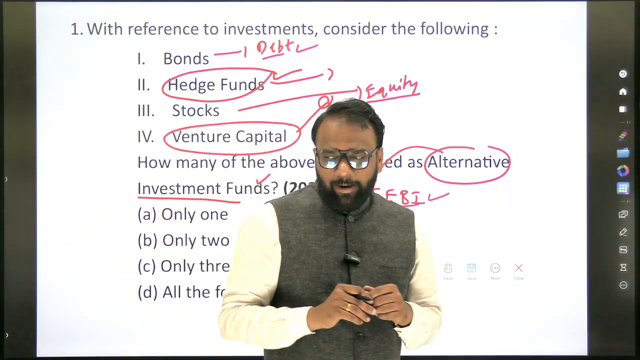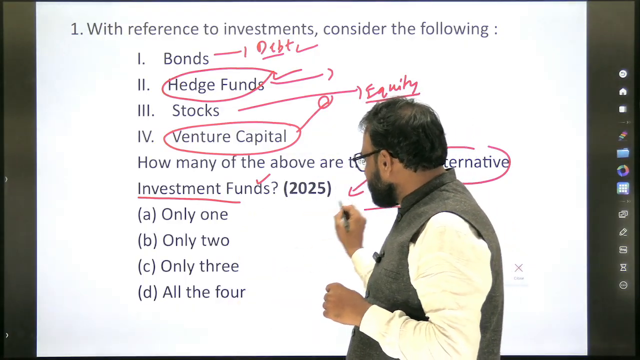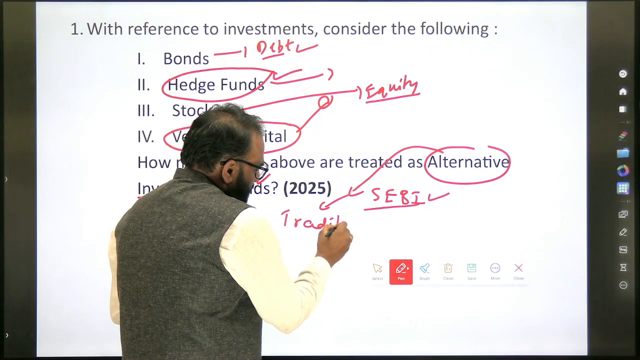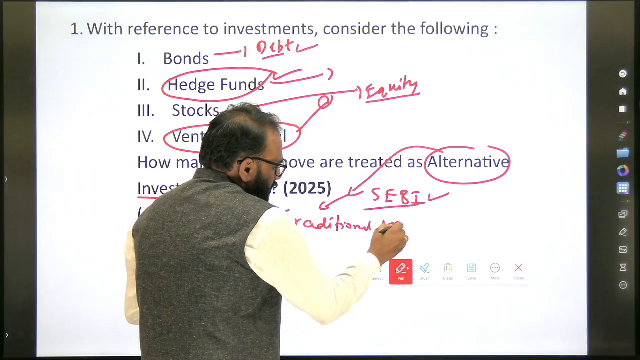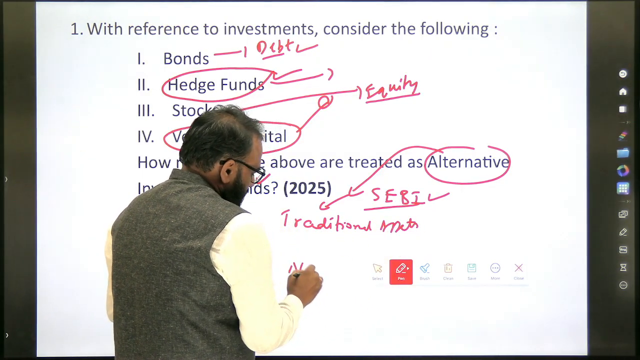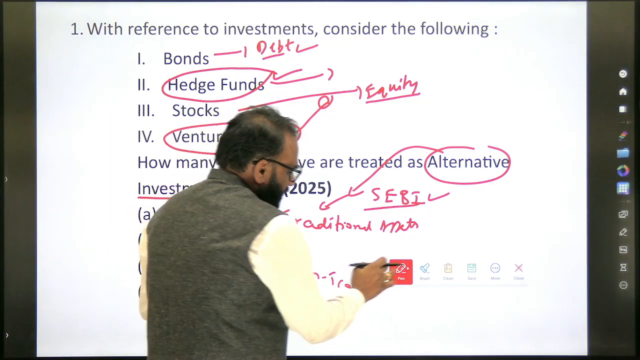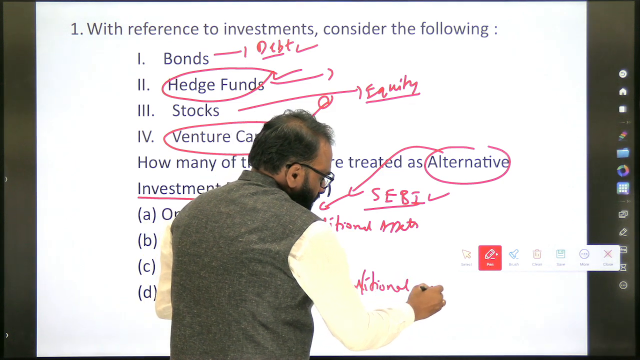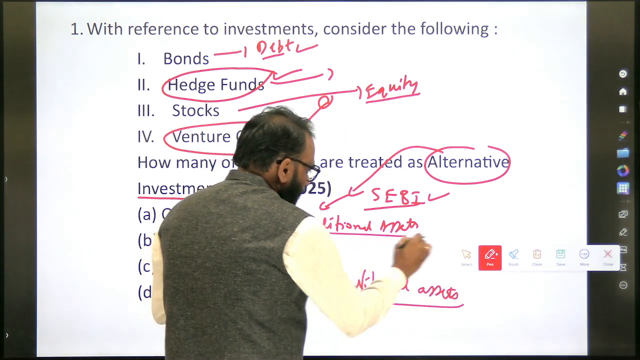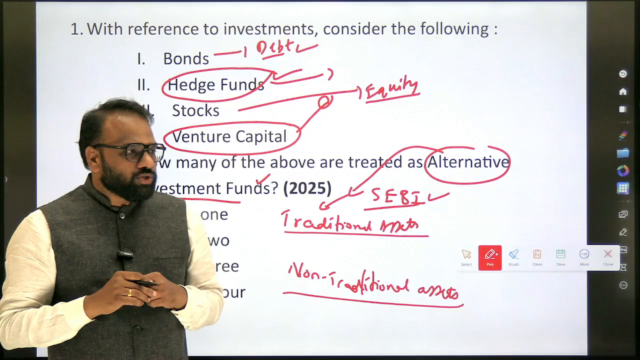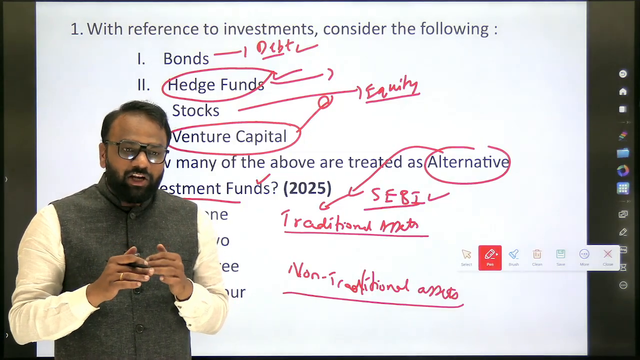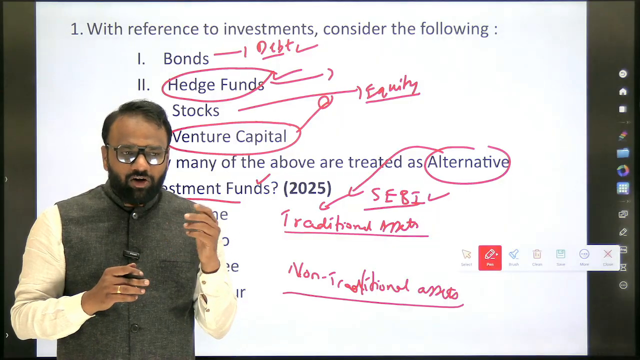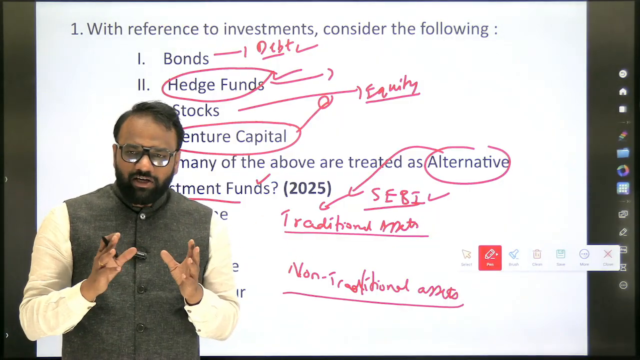When it comes to assets, we generally classify them as traditional assets and non-traditional assets. Whenever the investment is in non-traditional assets, we call it alternative investment.